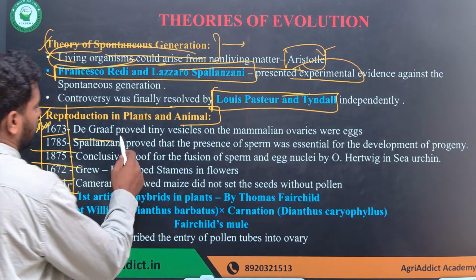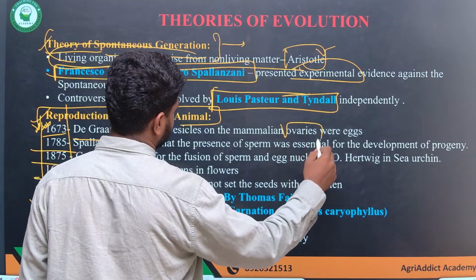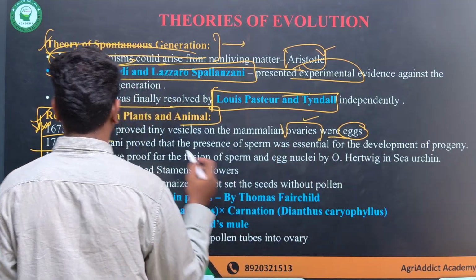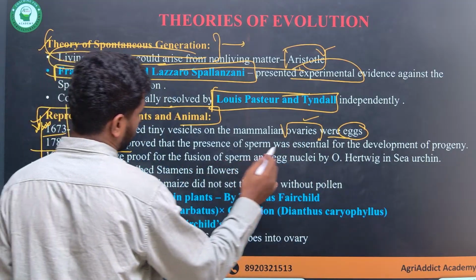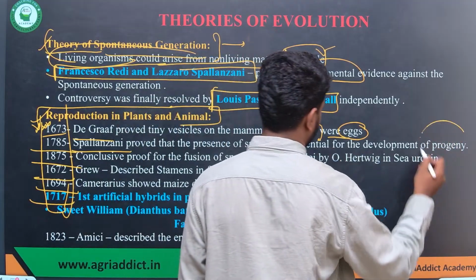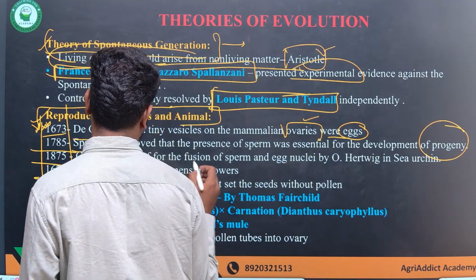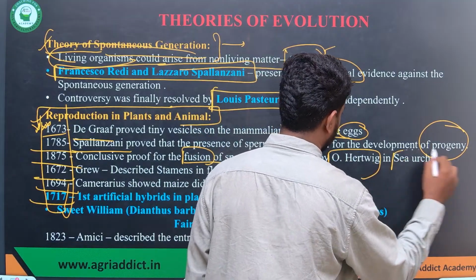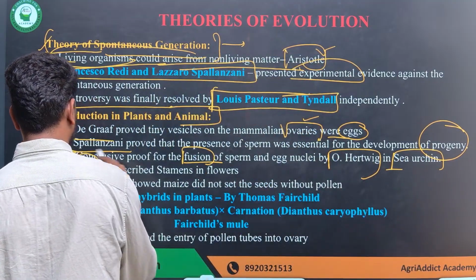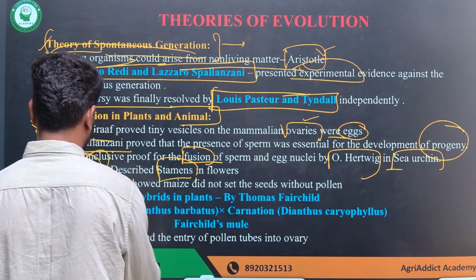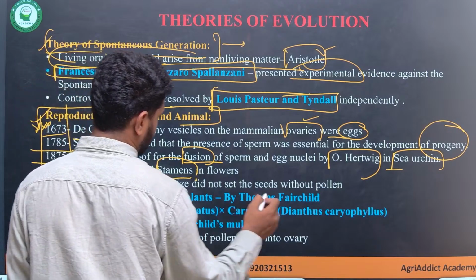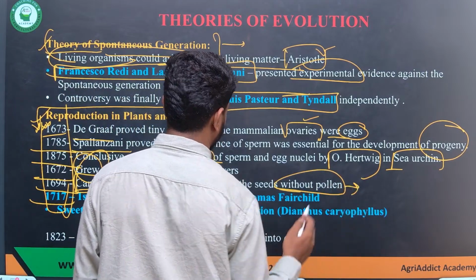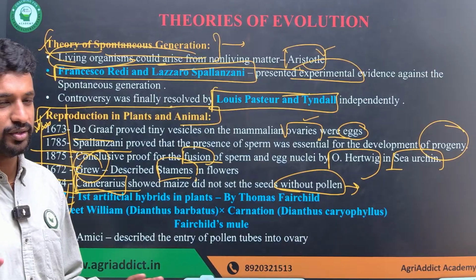De Graaf proved that the tiny vesicles on mammalian ovaries were eggs, and Spallanzani proved that the presence of sperm was essential for the development of progeny. The conclusive proof regarding fusion was given by Hertwig in the case of sea urchin, and Grew described the stamens, and Camerarius told about fertilization, where seeds will not be formed without pollination.